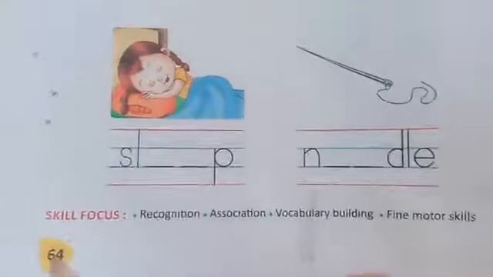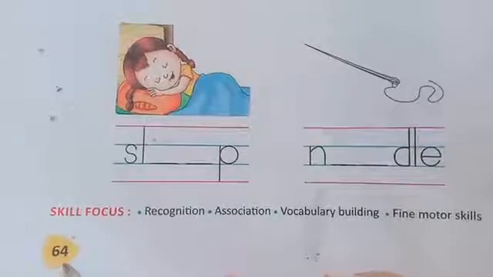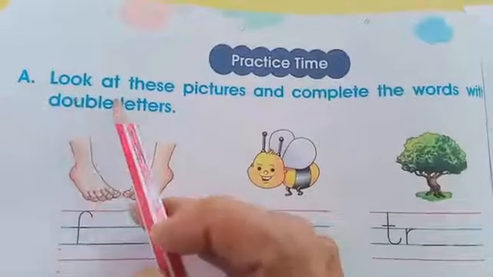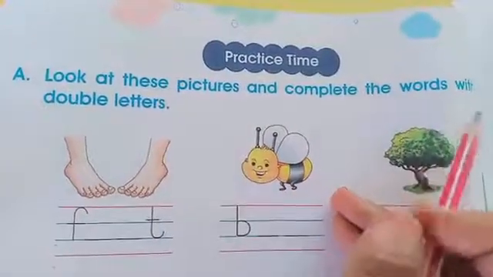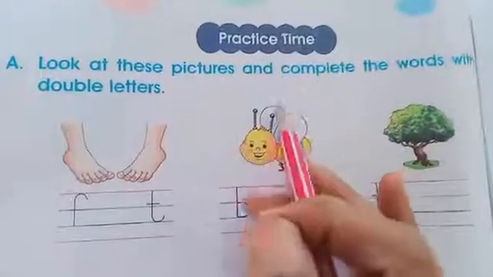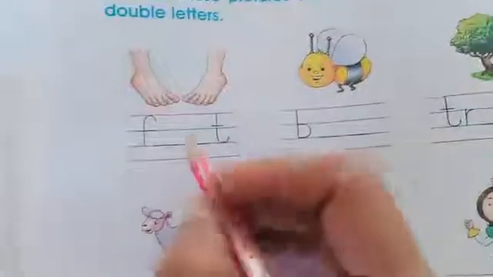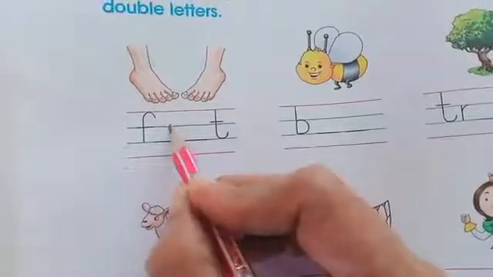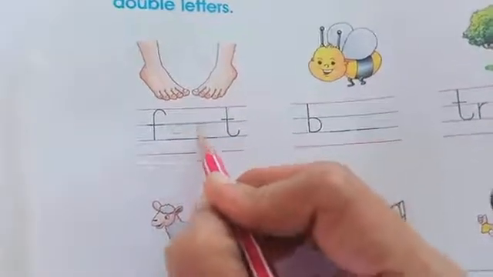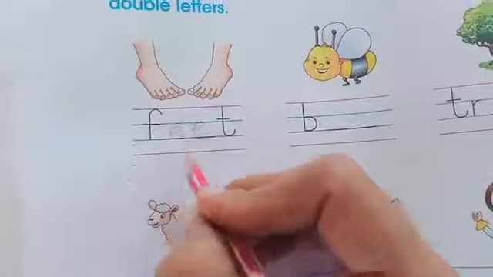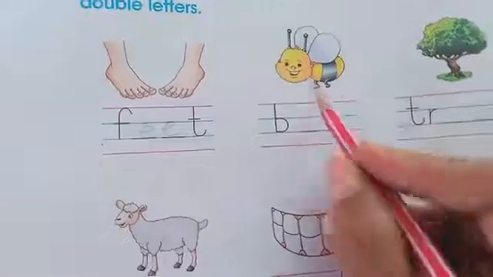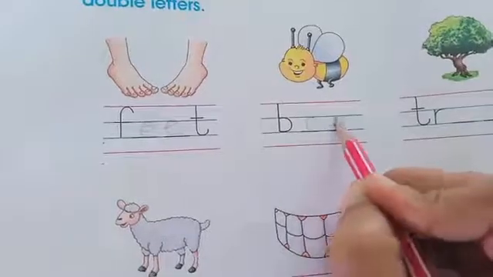Yes, dear kids. Now take out page number 64, dear kids. Now what you have to do is look at this picture and complete these words with double letters. Yes, we have learned double E letter words. So we have to insert only double E here and you have to read those words also. Okay, double E. Now you have to read the word. F-E-E-T, feet. Then B-E-E, bee.